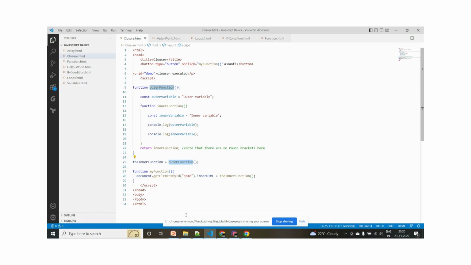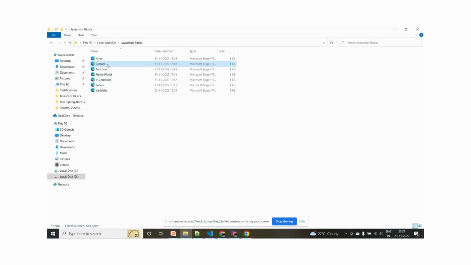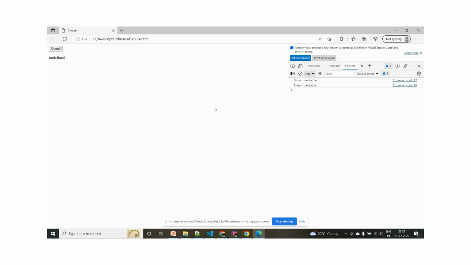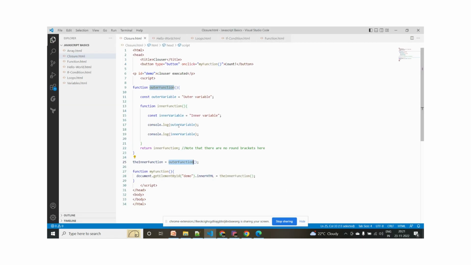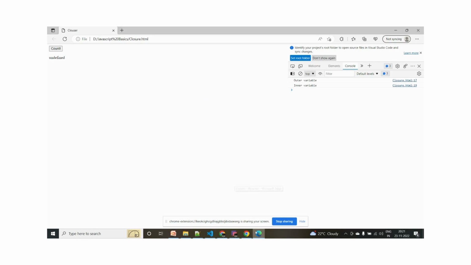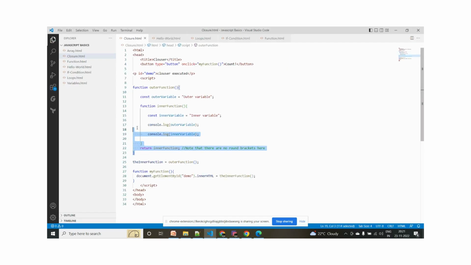So how this will work, I'm showing, guys. I will execute this closure. So the closure is executed. I can enable the developer tools. If I click on the count, the nested function will call these two, guys: the outer variable and the inner variable. I already showed you how the outer variable is printed from the outer parent function, and the inner variable from the child function. So this will print the data, the outer variable and inner variable. This is how a closure works. This is a code snippet, and you can understand it completely, guys.